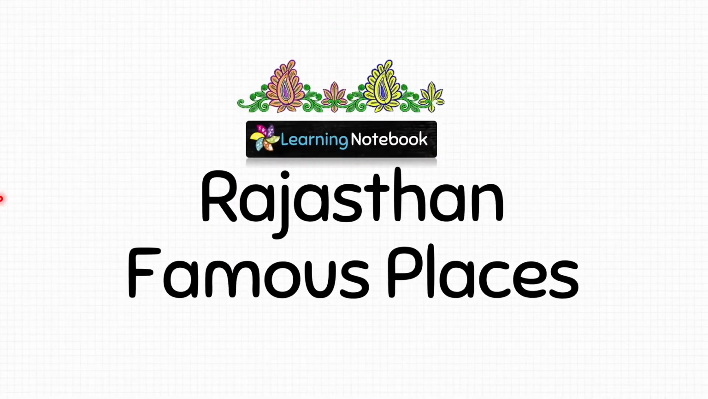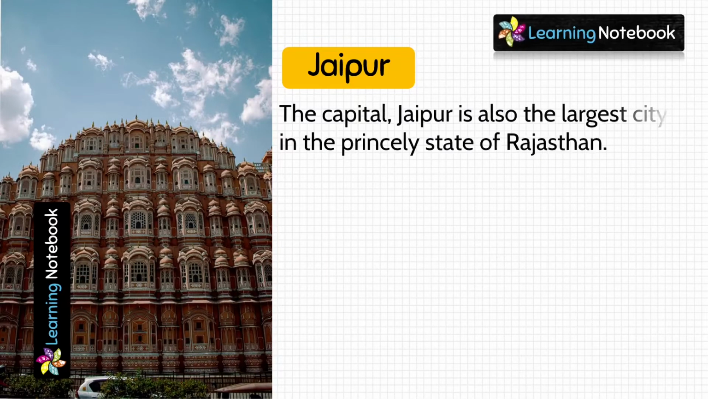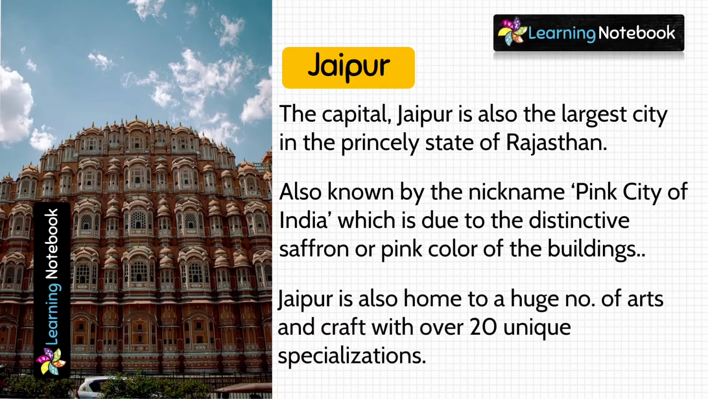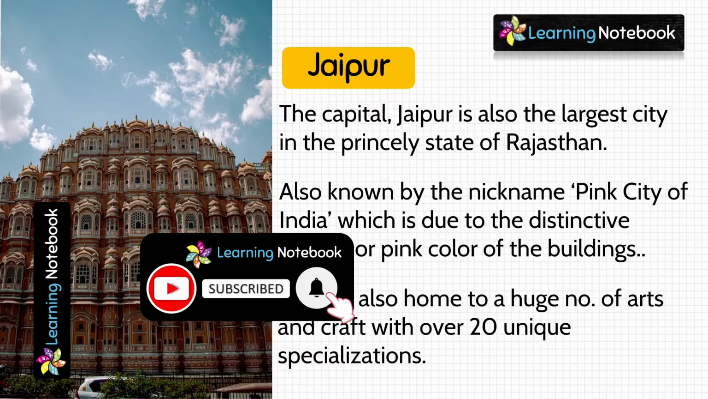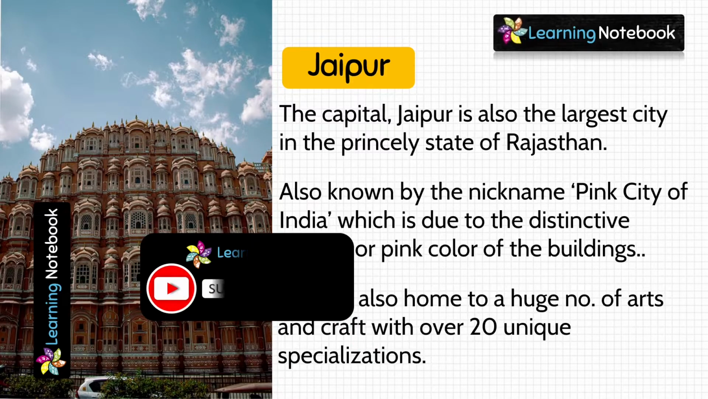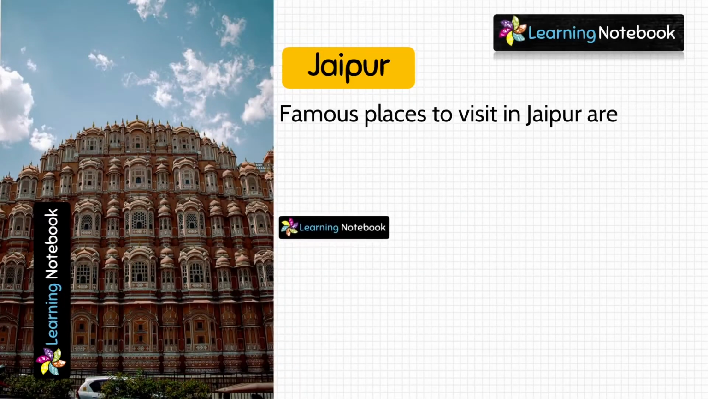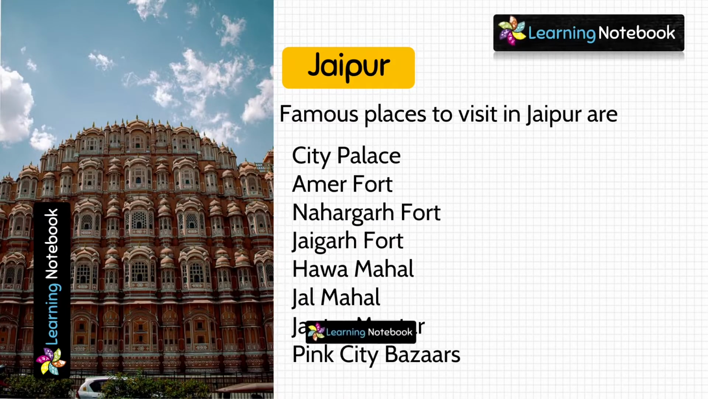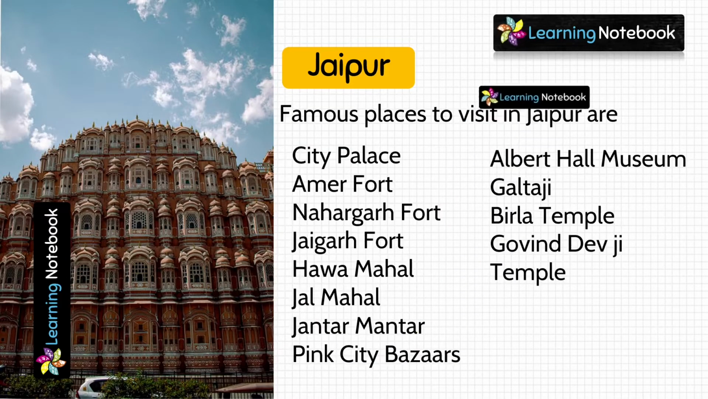Next, let's learn about famous places in Rajasthan. So the first famous place in Rajasthan is Jaipur. It is also known by the nickname Pink City of India. These are the famous places to visit in Jaipur.